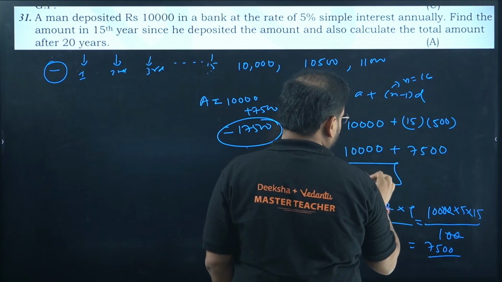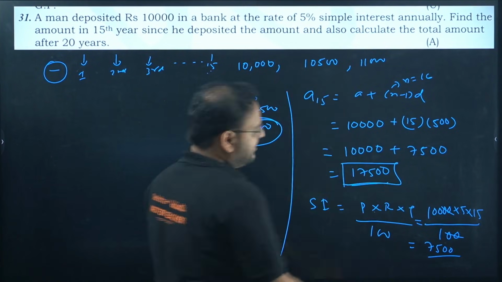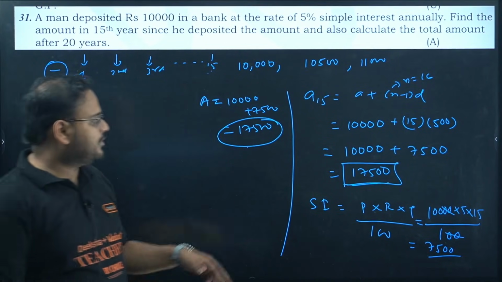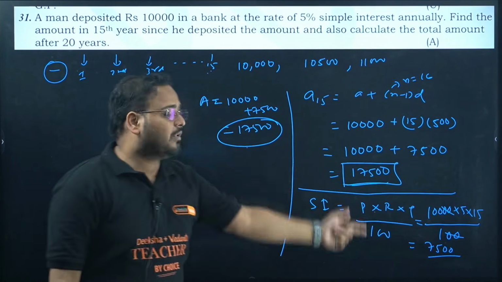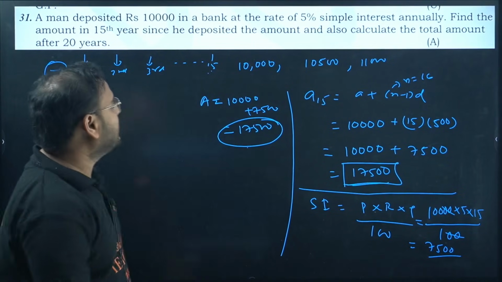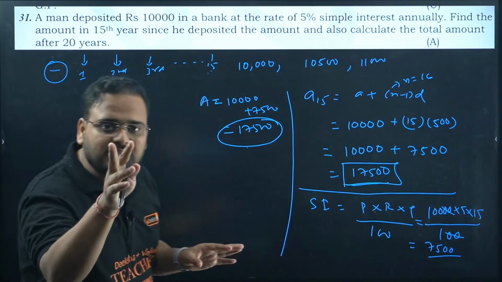7500. Answer will be 17500. Yeah, I thought something was not right, so we checked the second method also. We are getting this value as 17500, 17500. Sorry for the confusion over there. I hope this is clear now.